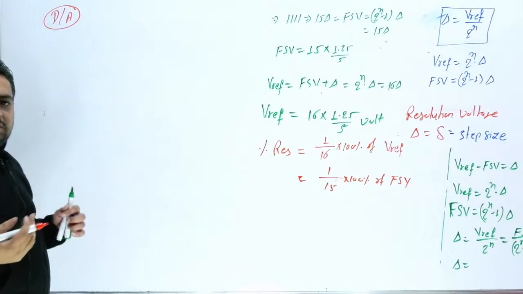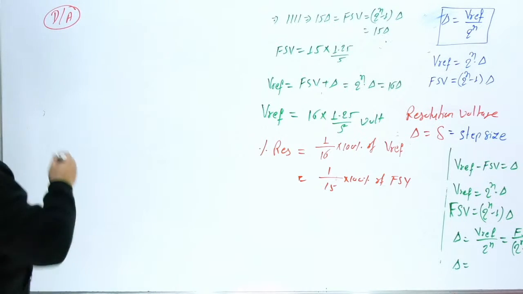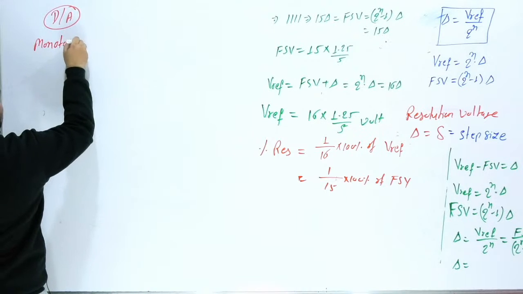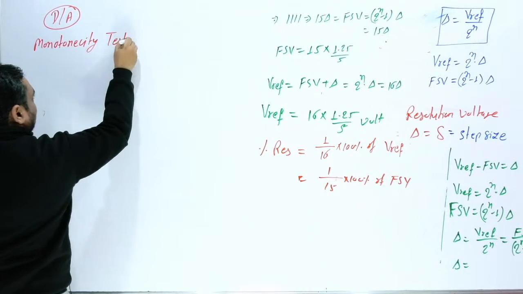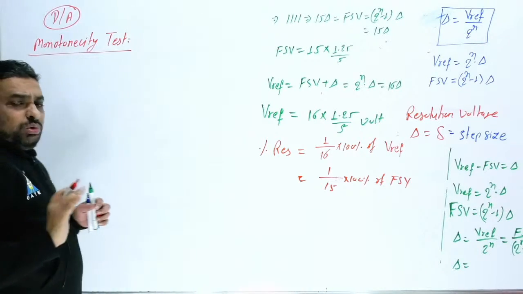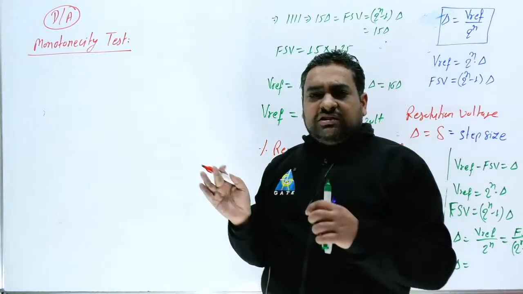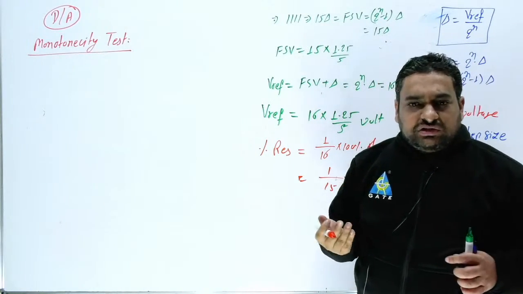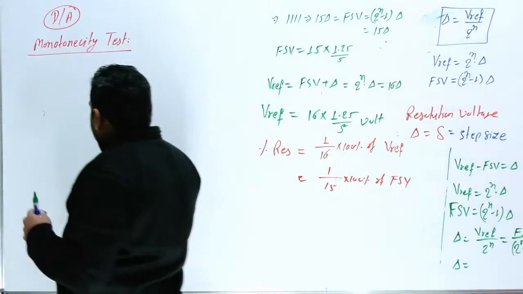Now second question they can ask you from here, monotonicity test, and this is a very important part. So generally two questions can be framed from the digital to analog converter, and next question from the types of digital to analog converter.